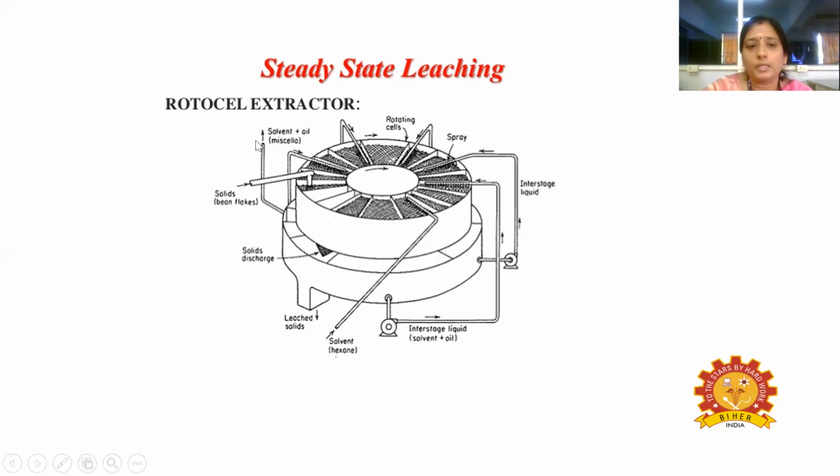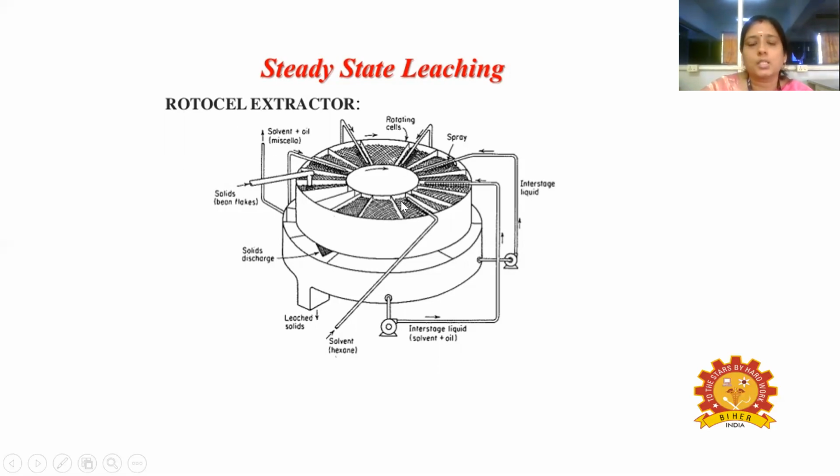Here we will be getting the solvent and oil, which is called miscella. This solvent and oil can be separated from the bottom, and at the top we'll be getting the flaky solids, the solid mixture after extracting most of the oil or solute, which is called the raffinate.